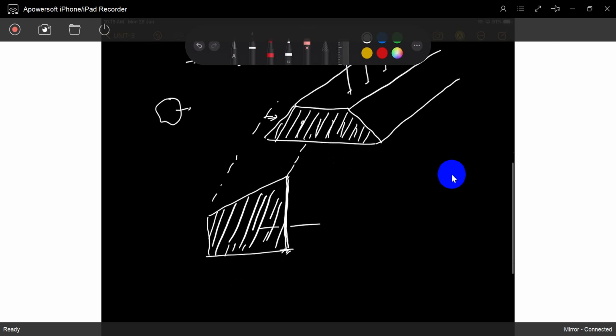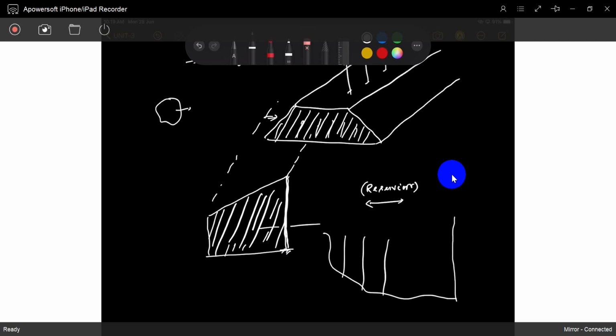And next, the same thing is a reservoir. How much water is there in the reservoir? Something like a reservoir like this. If the level increases by a small amount, up to some level, you can calculate how much water is there in the reservoir.